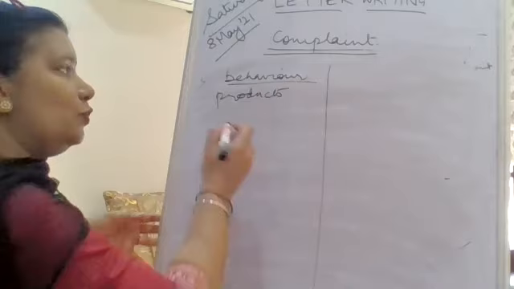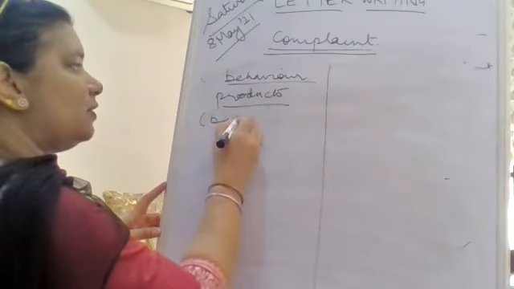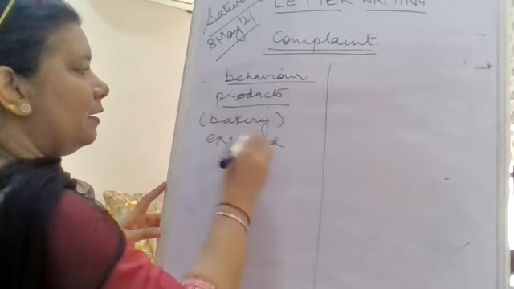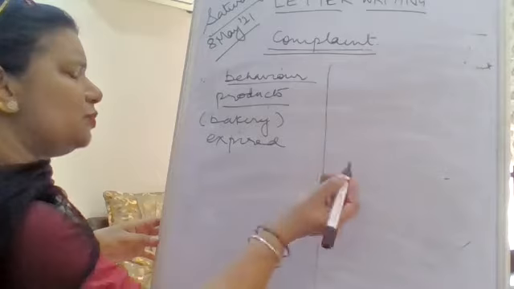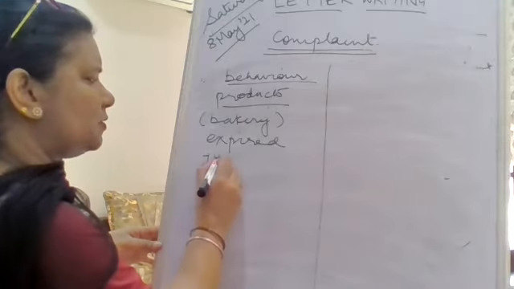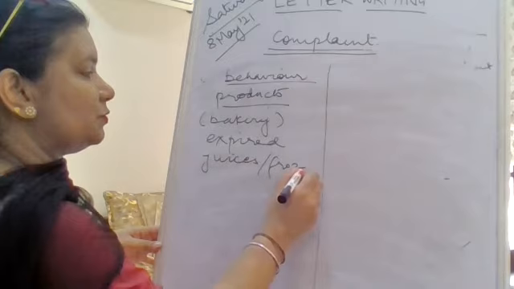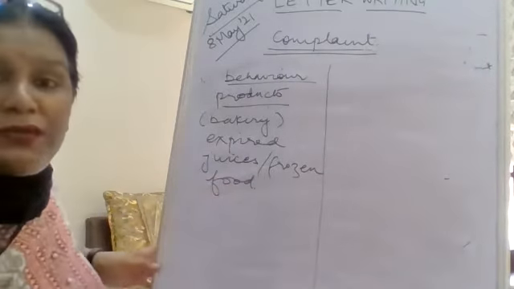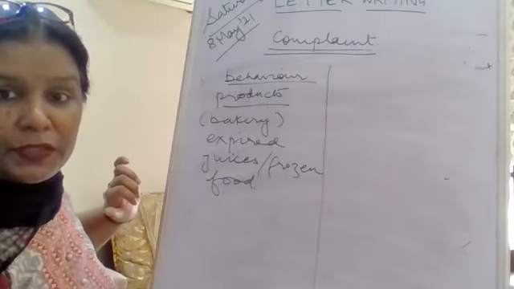Okay. And then of course, when you went to one section, say maybe the bakery section, what did you find? The bakery products, they are expired, right? So not only bakery products, you saw other things, maybe the juices also, or the frozen food, anything that was expired. Okay, so if you had to write a complaint, you had to write a complaint to this.